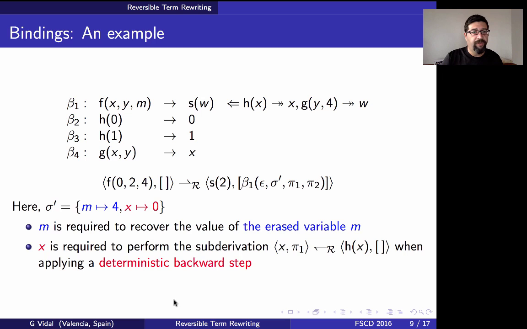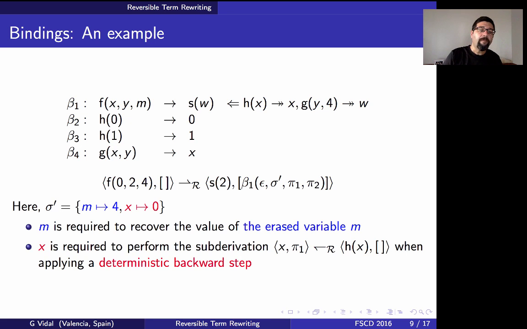There is a second difference which is a little bit more subtle, which is related with the bindings that we need to store in each trace term. Before, we only stored the bindings of the erased variables. Consider this rule. There is a variable here, m, that doesn't appear in the right-hand side or in the condition. Therefore we should store this binding, and this is the same as in the unconditional case because this is an erased variable.